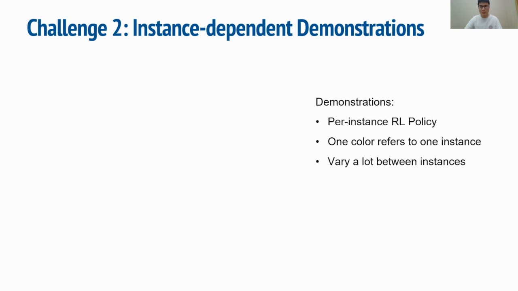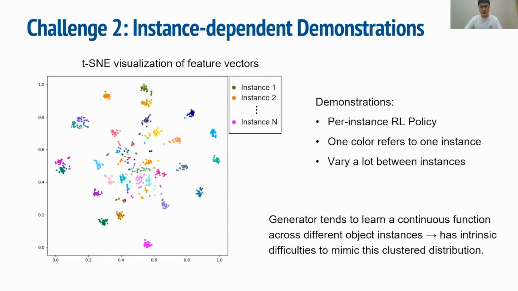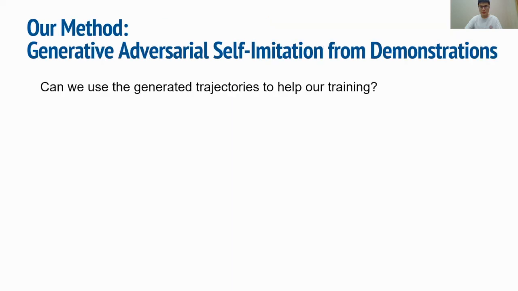Since the demonstration provided by Many-Skill Challenge is obtained from per-instance RL training, the underlying manipulation strategies can be quite different for different object instances. This figure shows a t-SNE visualization of the global feature extracted by the training discriminator, where one color refers to one object instance. Our generator tends to learn a continuous function across different object instances and therefore has intrinsic difficulties to mimic this clustered distribution.